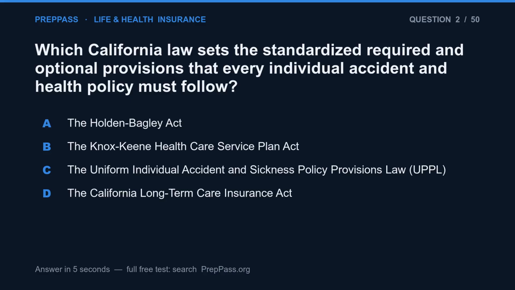Question 2. Which California law sets the standardized required and optional provisions that every individual accident and health policy must follow? A. The Holden-Bagley Act. B. The Knox-Keene Healthcare Service Plan Act. C. The Uniform Individual Accident and Sickness Policy Provisions Law, UPPL. D. The California Long-Term Care Insurance Act.